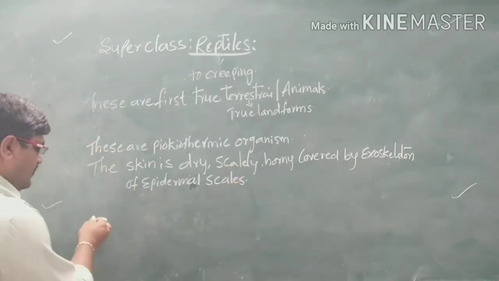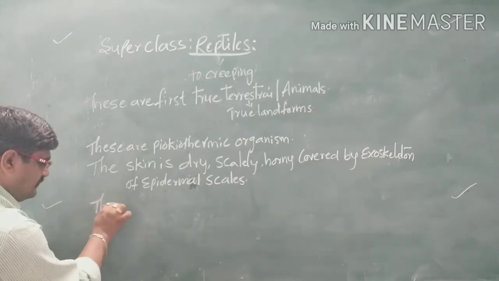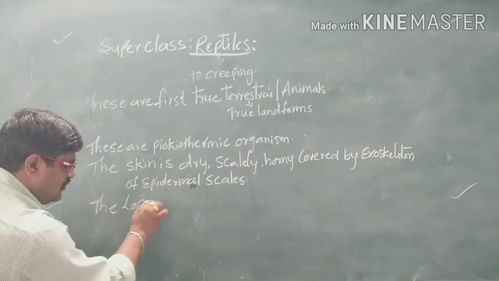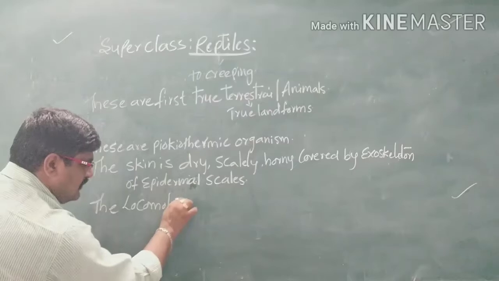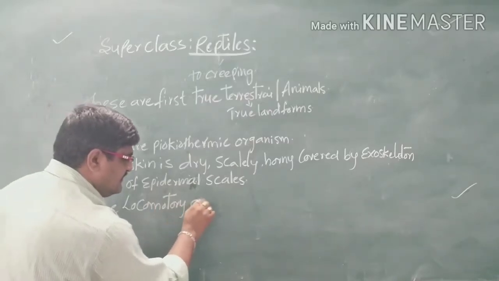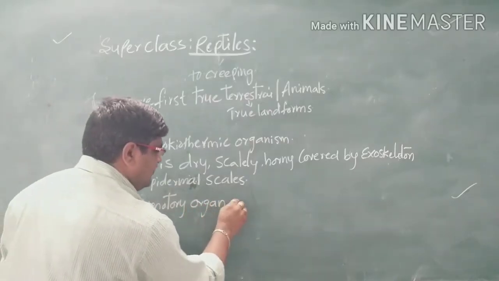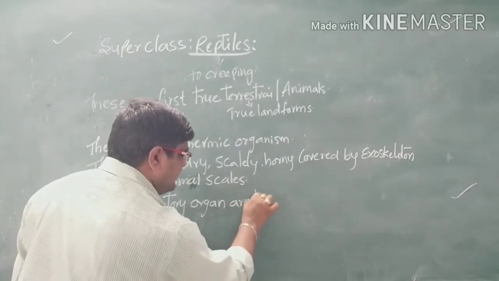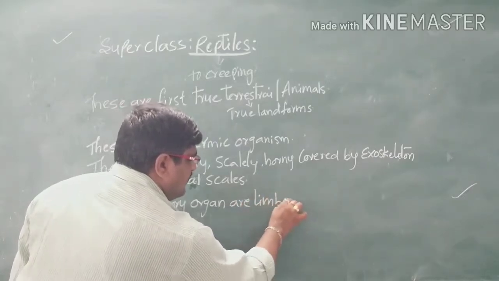Next, the locomotory organs are the limbs.